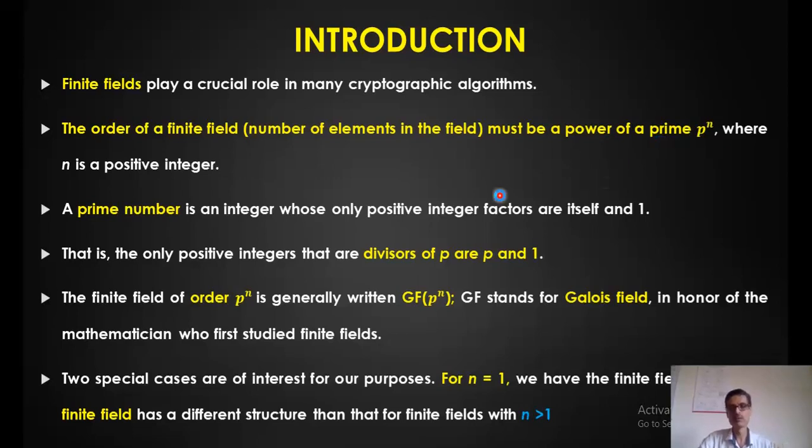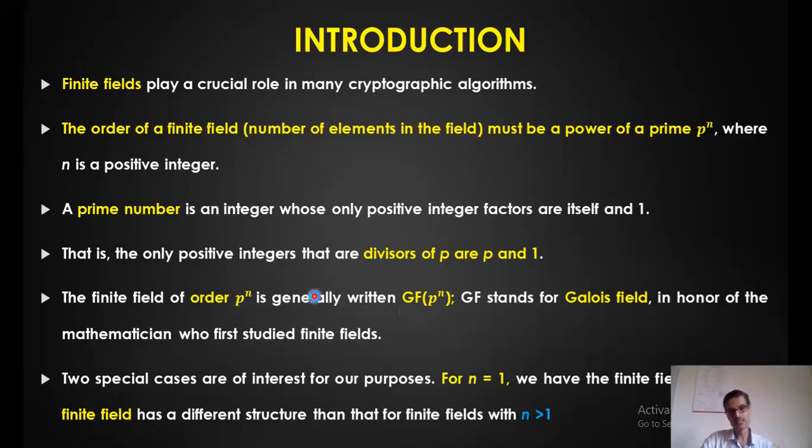Okay, so you know what a prime number is. A prime number is a number which can be divided by itself, or 1. That's all, right? That means the divisors of p are nothing but either p or 1. Okay, now if I consider a finite field of the order p to the power n, where p is a prime number, say 2, maybe n is 3, in that case the order is 2 power 3, which is 8. That means I have elements from say 0 to 7, right? So in general the number of elements is 8 in that case, where p is 2, which means it should be a binary number.